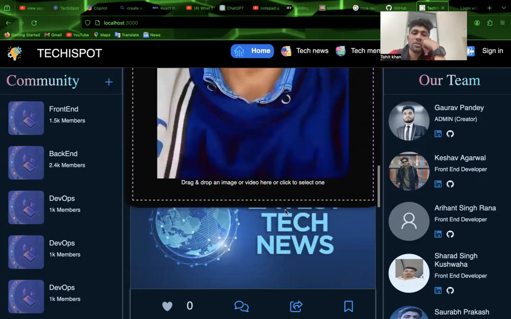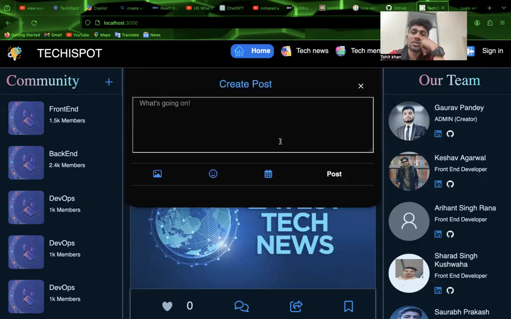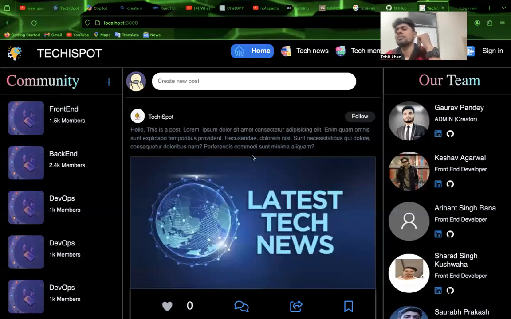But my post button is not working, because other teams are also working on these things. Different teams work on this project; overall 20 teams are working on it, and each team has five members.